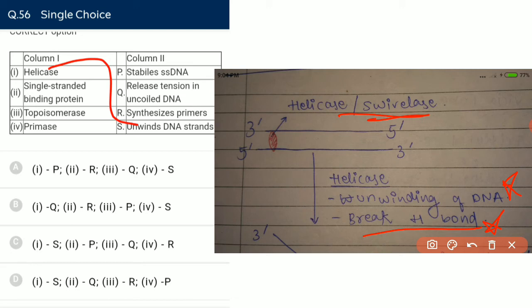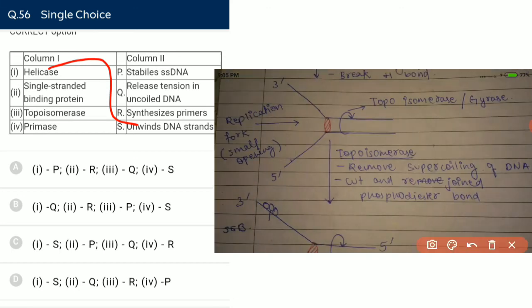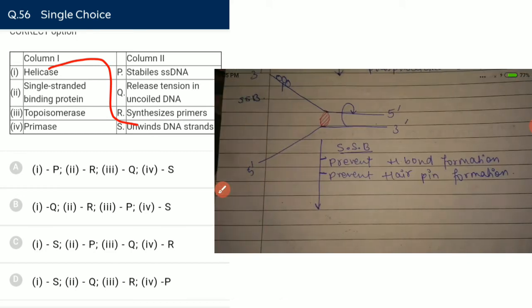So let's talk about topoisomerase. Topoisomerase removes supercoiling because it cuts and joins the phosphodiester bond. And SSB, single stranded binding proteins, prevent the H bond formation, that means they prevent hairpin formation, or we can say they stabilize the single stranded DNA.